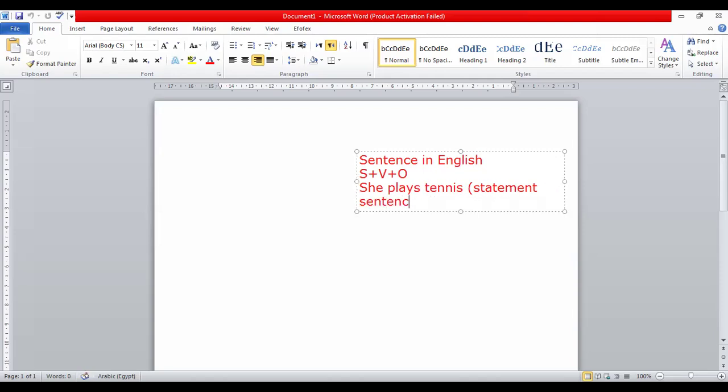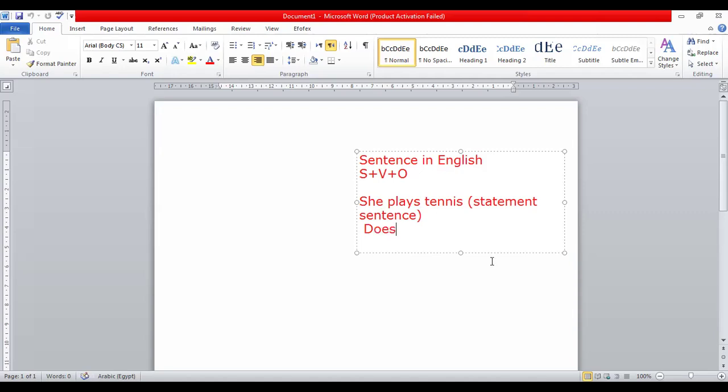What can I do to make this sentence a question? Here we have plays because it's singular. What is the helping verb that we use to make the sentence a question? You can say does. We invert the verb instead of the subject.